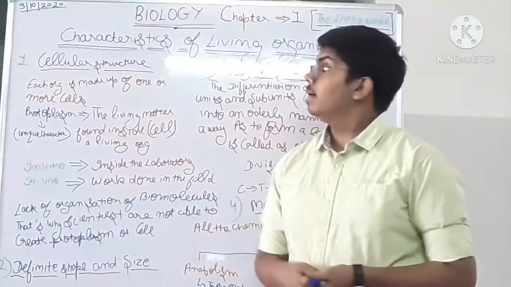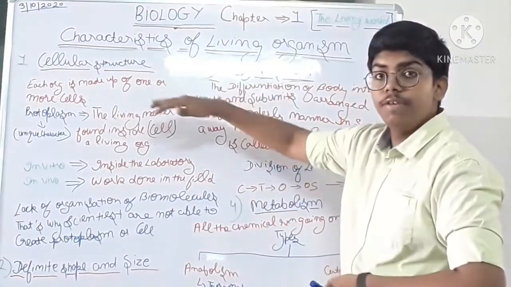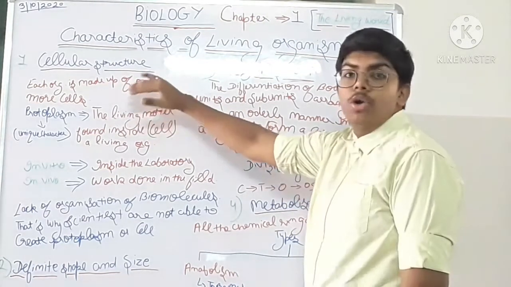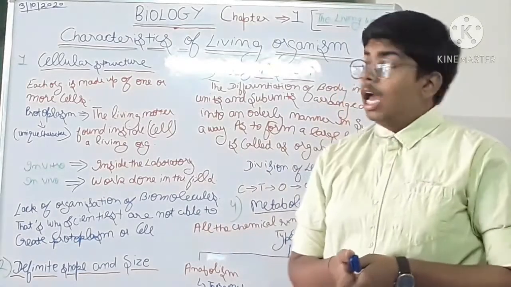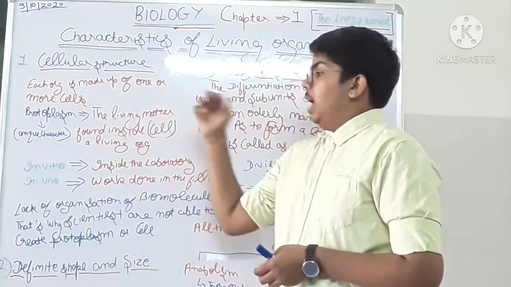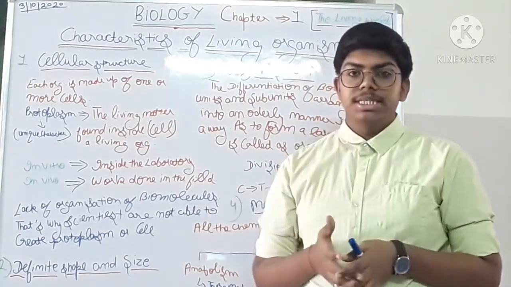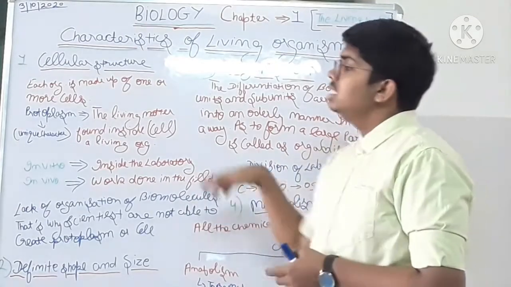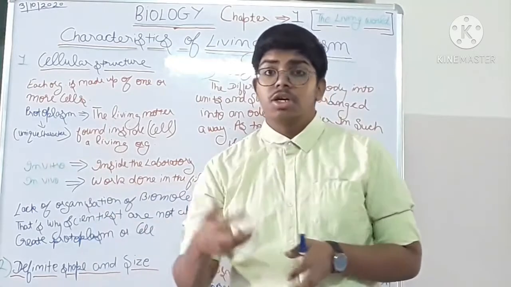Now we will discuss the characteristics of living organisms. The first one is cellular structure. Each organism is made up of one or more cells. As we know, protoplasm is the living material inside the living organism's cell. This is a unique characteristic of a living organism.